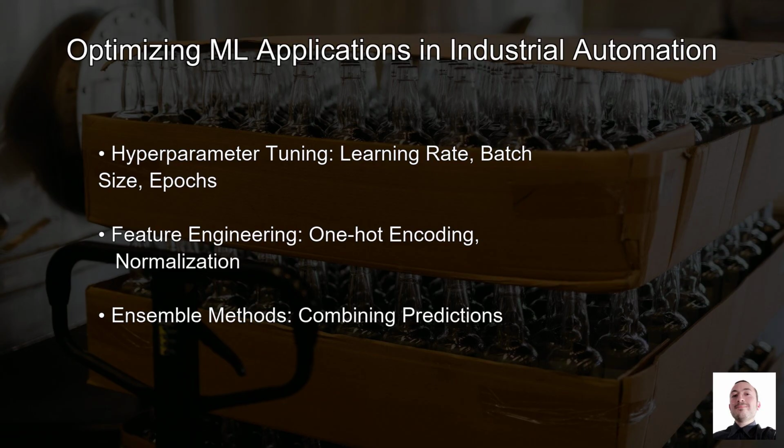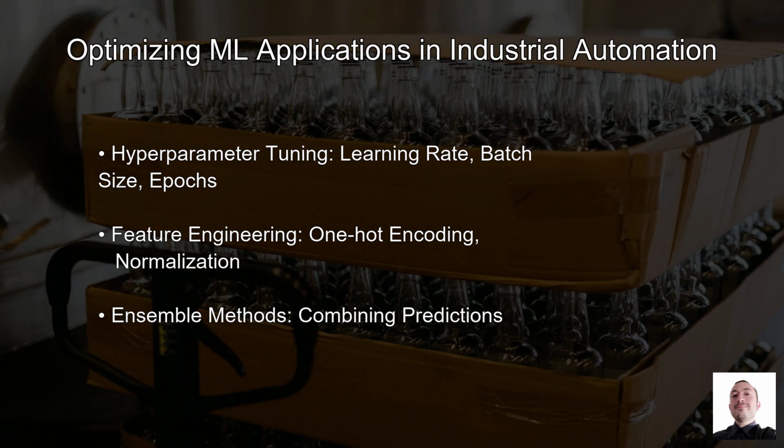Now, let's dive into advanced techniques for optimizing machine learning applications within industrial automation. One key strategy is hyperparameter tuning. By adjusting parameters like learning rate, batch size, and number of epochs, you can significantly enhance model performance. For instance, setting the learning rate too high can cause the model to overshoot the optimal solution, while too low can result in slow convergence. A balanced approach often yields the best results.